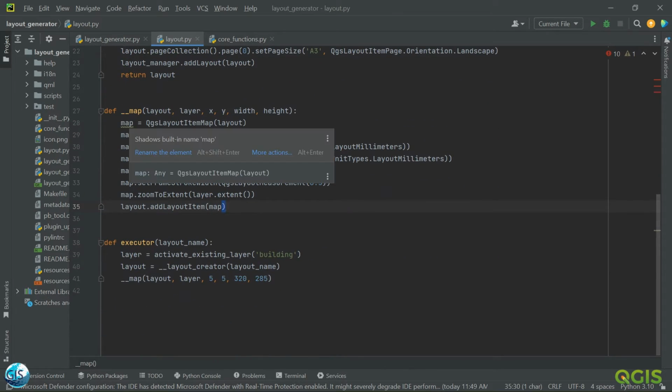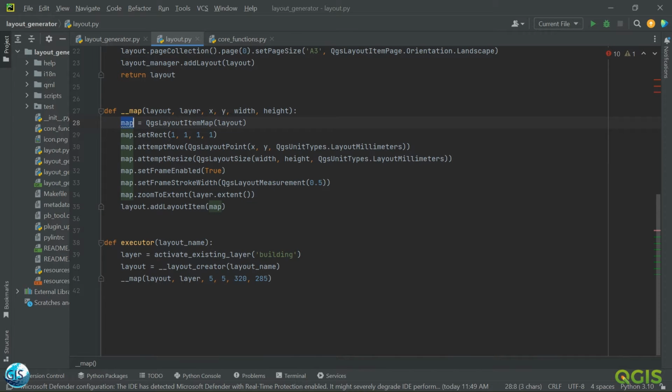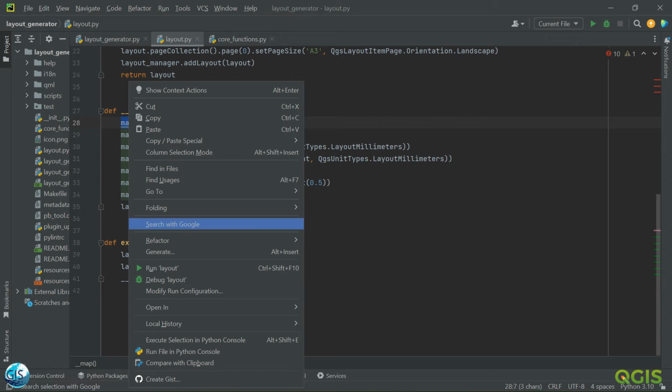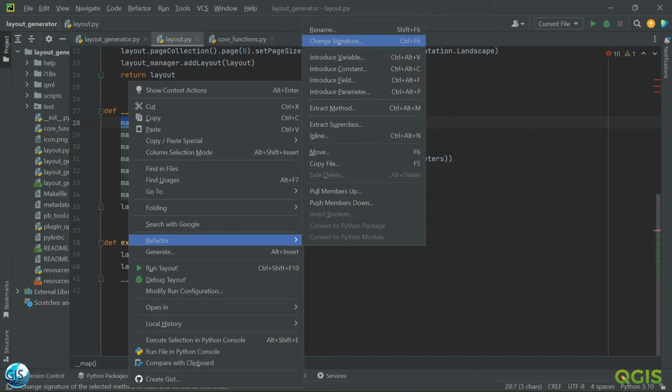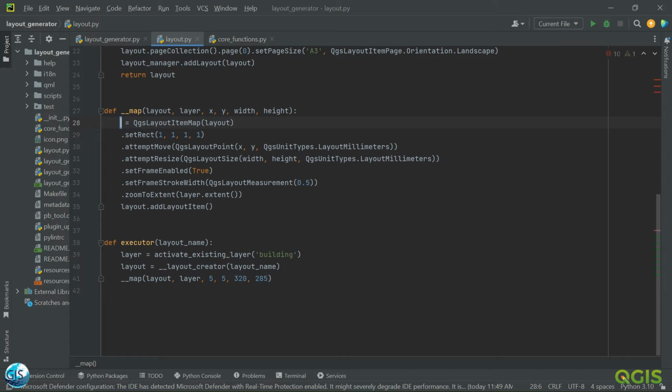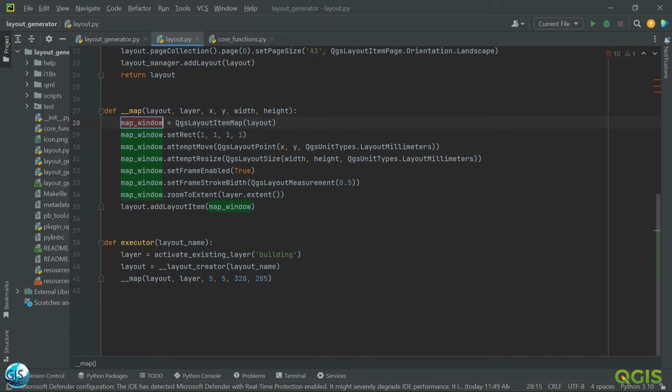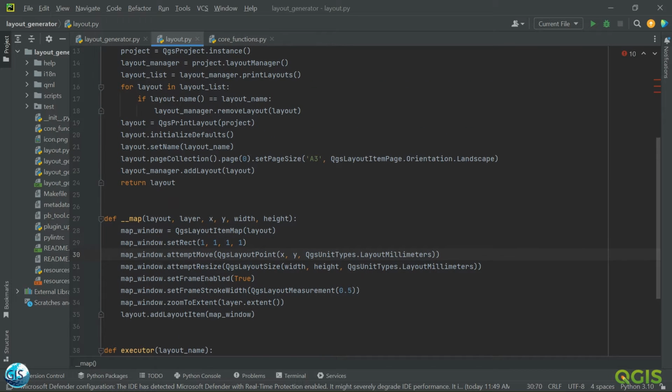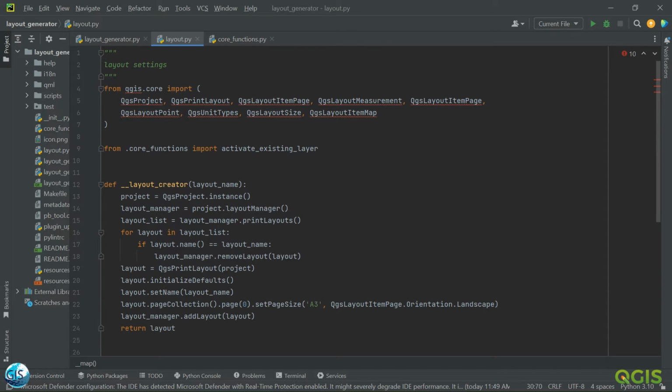So here we have one error. Yes, step 8. That's completely correct, because we have a built-in function called map, so it is not really good to have it, but we can fix it really fast right now. We should just refactor and rename it. Maybe we can just change it to window, something like this. Okay, so it's solved. So we have just these errors,